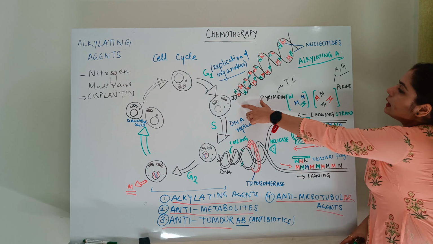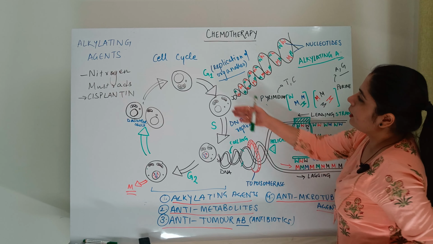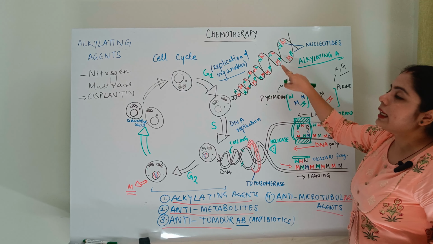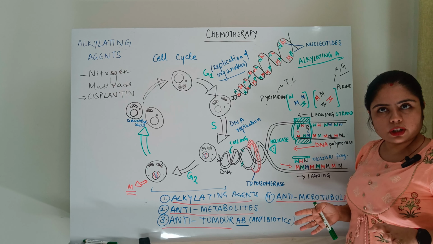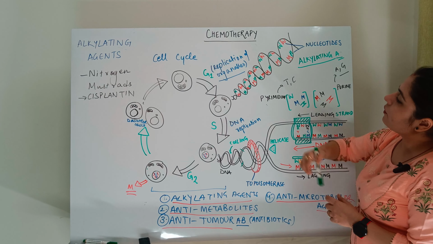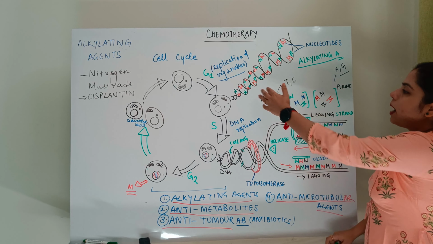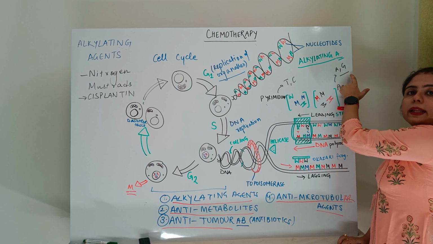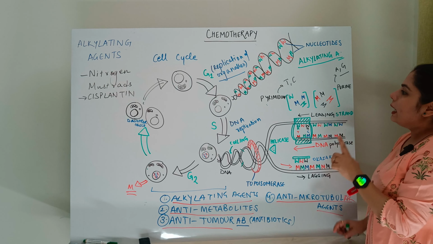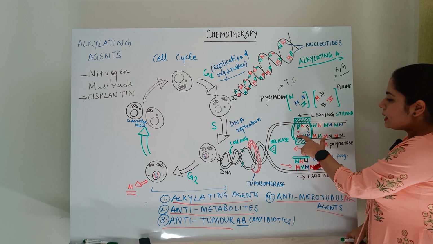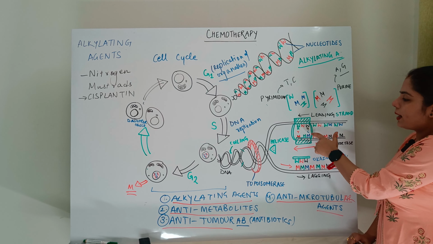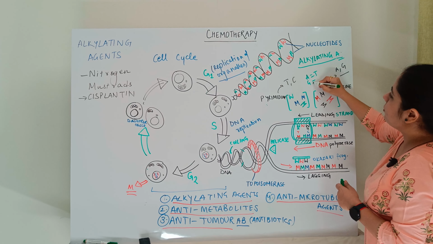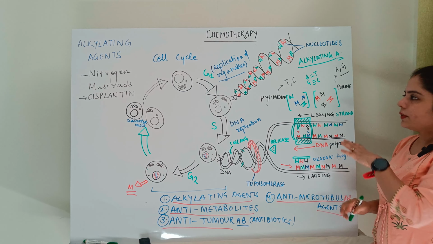How? In this phase, when the cell is entering the S phase, they are targeting the DNA. DNA is a double helix structure. In the DNA, we have purines and pyrimidines bound to each other, right? We know that adenine binds to thymine and guanine binds to cytosine. A binds with a double bond to thymine and G bonds with cytosine with a triple bond.